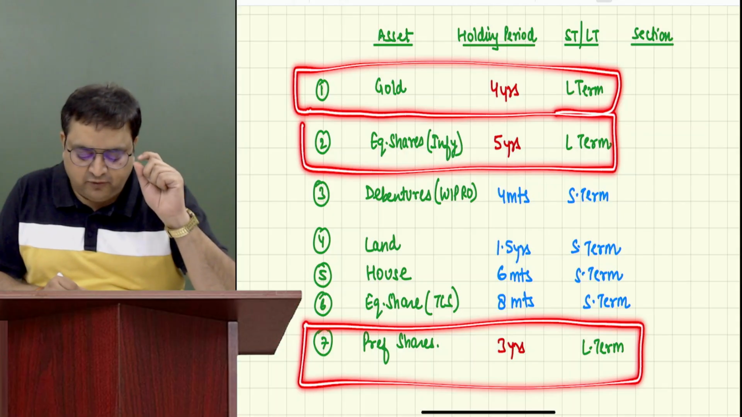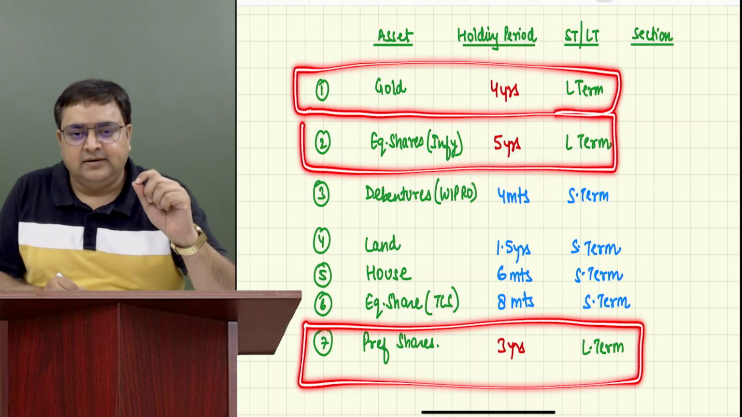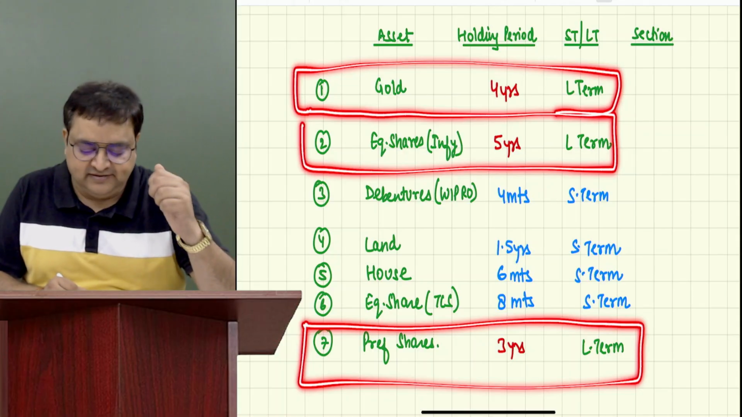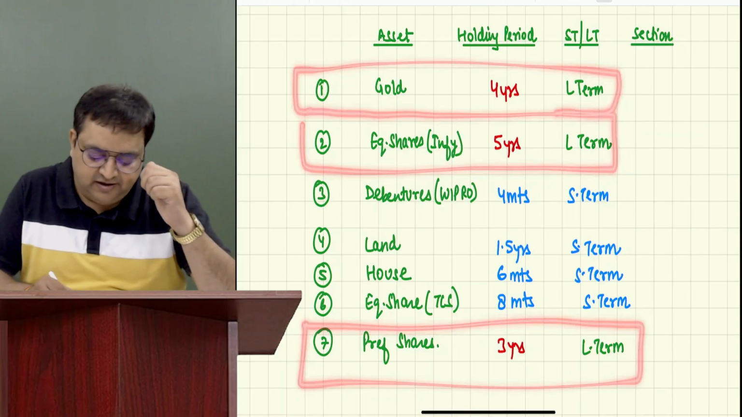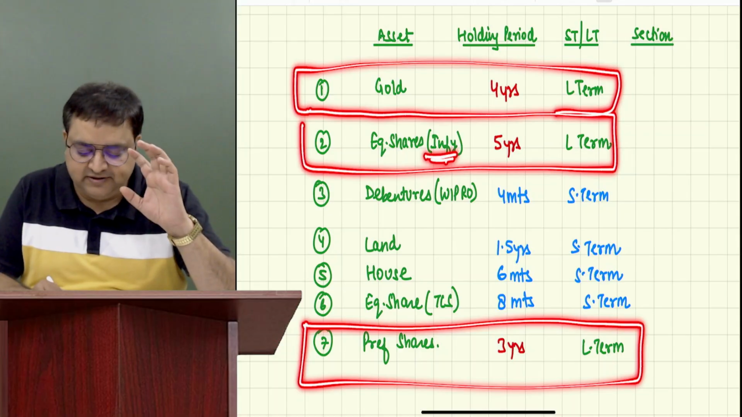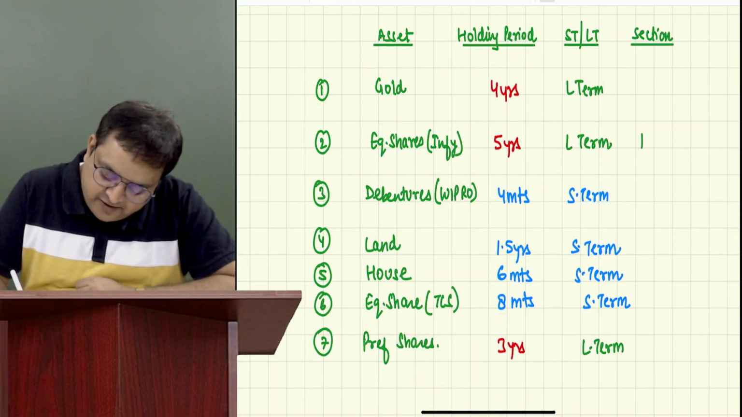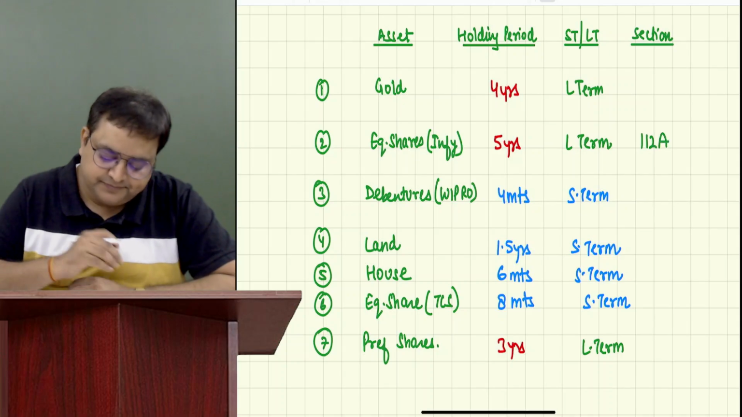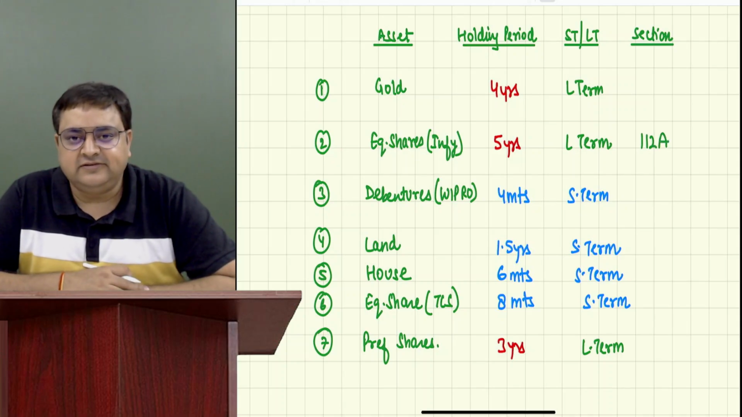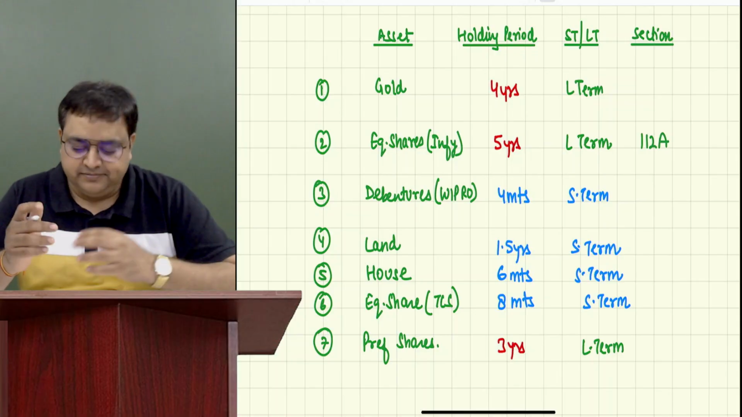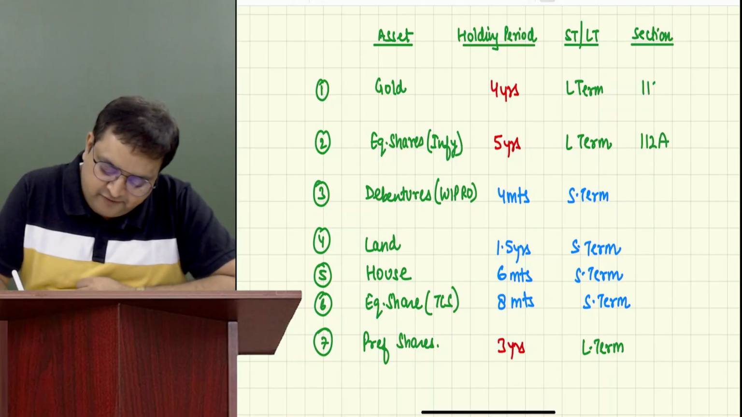Just tell me, out of these 3, where is equity shares? Second, Infosys. Everybody okay with this? Guys, this is section number 112A. This is section number 112A. And all other long term is 112.